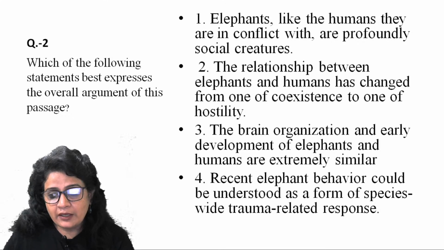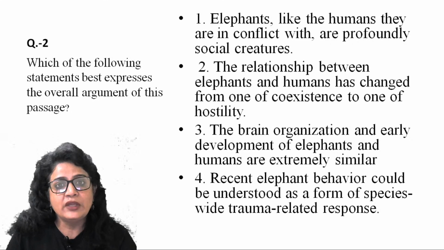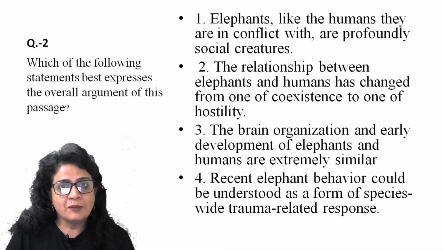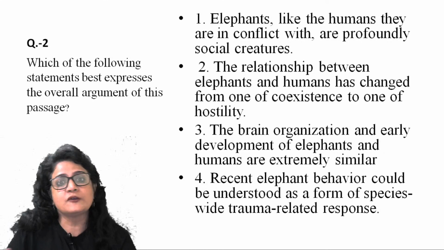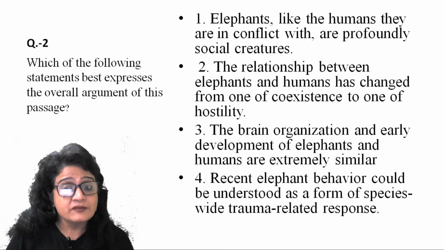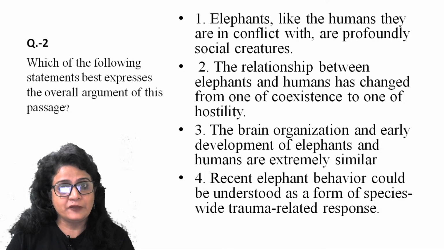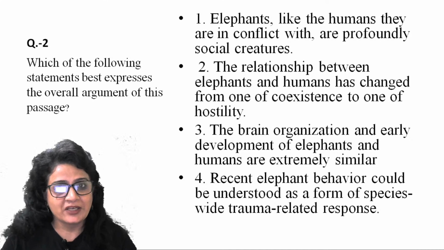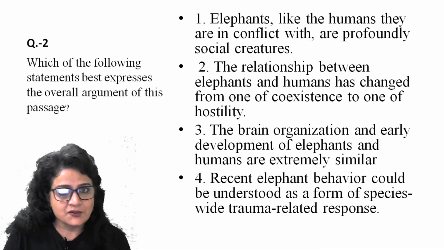She's trying to draw a similarity: as you feel agonized and traumatized after your parents' loss, so do elephants. If you understand your pain, you will possibly have some understanding of their pain. That is why she gives you this analogy. The third is also a supporting detail. All three supporting details are supporting one main idea, that is four.